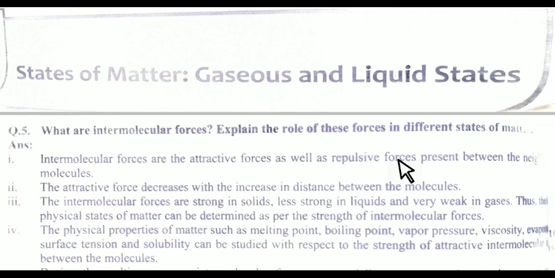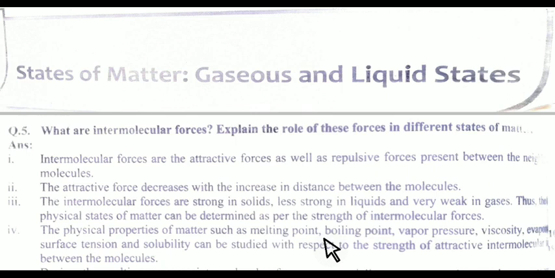There are many physical properties of matter such as melting point, boiling point, vapor pressure, viscosity, evaporation, etc., which we can study in terms of the strength of attractive intermolecular forces between the molecules. At the melting point, intermolecular forces are partially overcome, whereas they are overcome completely during the vaporization process.